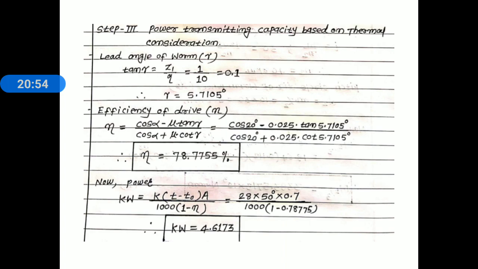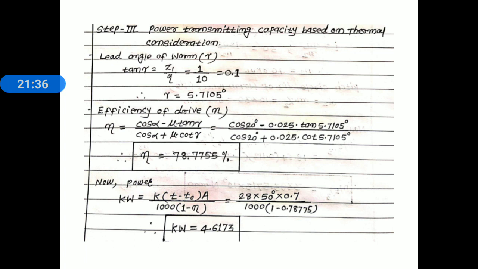Step number 3, power transmission capacity based on thermal consideration. We know the relation for power transmission capacity based on thermal consideration: kilowatt is equal to K into (T minus T0) into A divided by 1000 into (1 minus efficiency). Now here K, T minus T0, A are known to you, only efficiency is unknown. First of all we find out the efficiency. For finding the efficiency, we know the relation for efficiency of a worm drive: efficiency is equal to cos alpha minus mu tan gamma divided by cos alpha plus mu cot gamma.